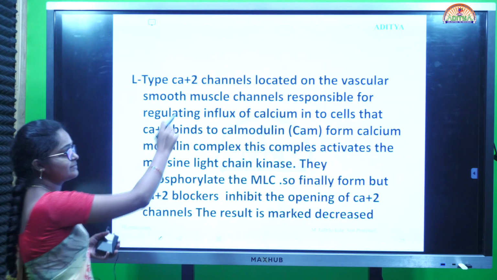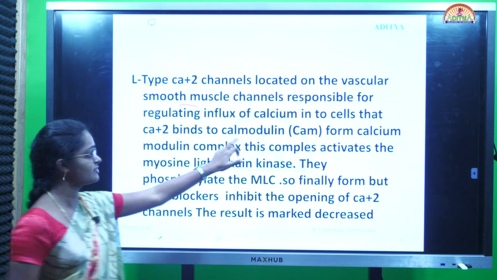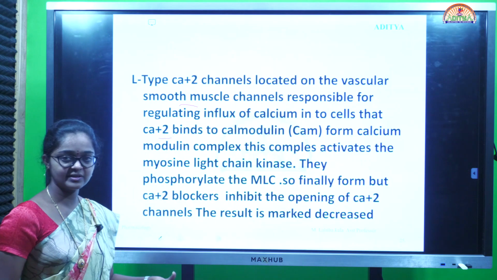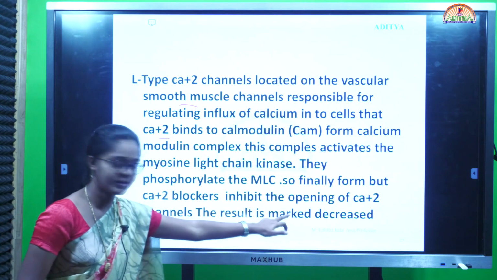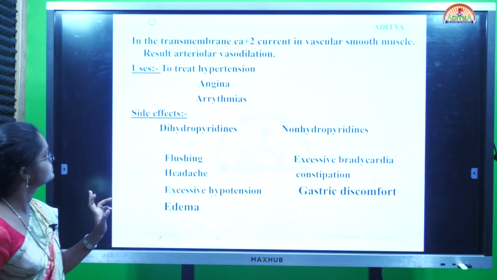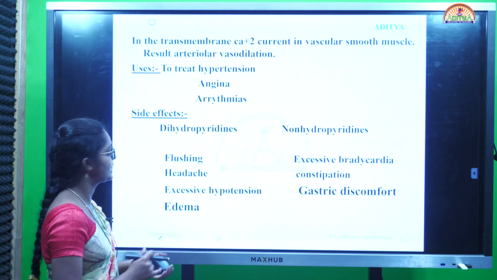So the L-type calcium channel located in the vascular smooth muscle is responsible for the influx of calcium, and the calcium binds to calmodulin, releasing the myosin light chain and binding to myosin light chain kinase. Calcium channel blockers inhibit the opening of the calcium channel. This results in a marked decrease in BP. Next, uses: used to treat hypertension, angina, and arrhythmias.